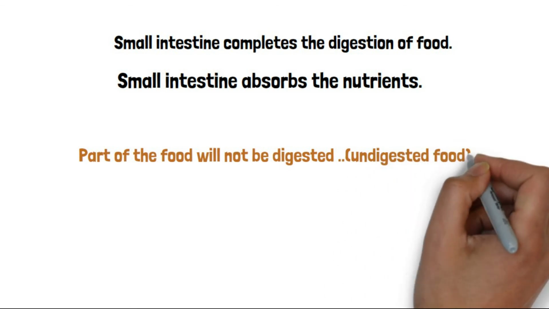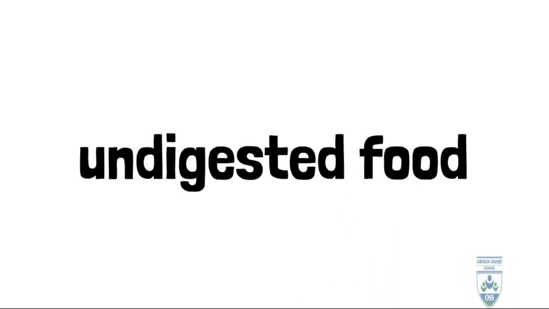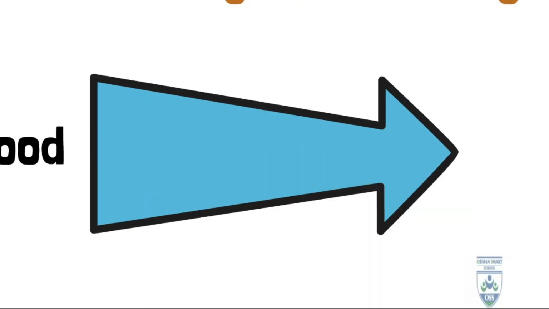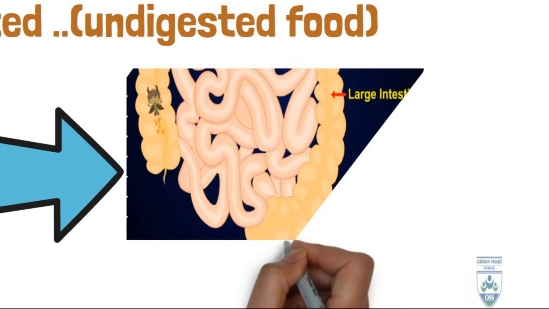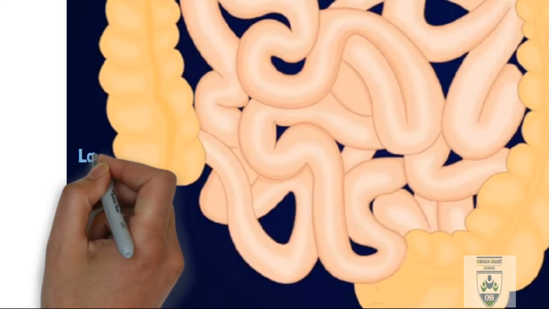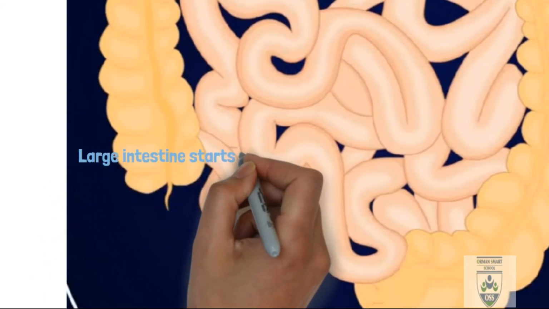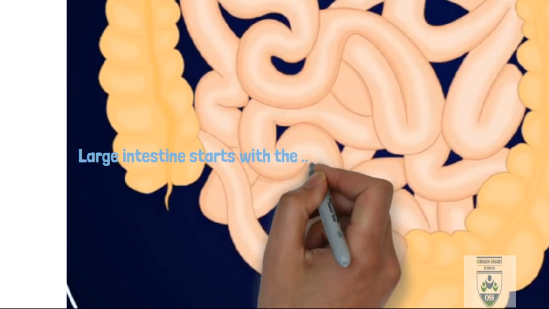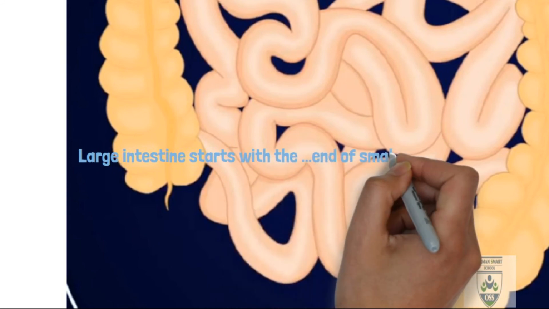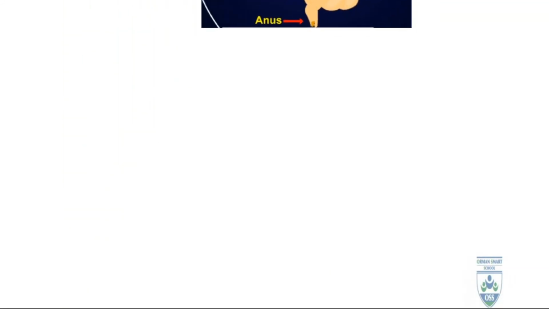Part of the food will not be digested. Our body doesn't need it, so we call it undigested food. Undigested food goes where? It goes inside the large intestine. The large intestine starts at the end of the small intestine, and the end of the large intestine is called the anus.